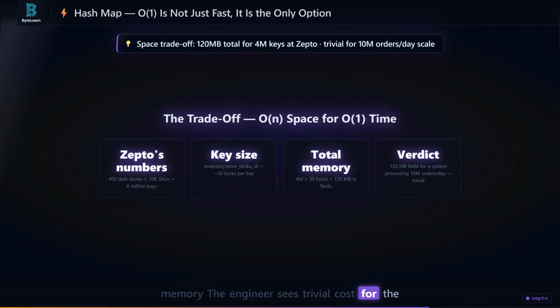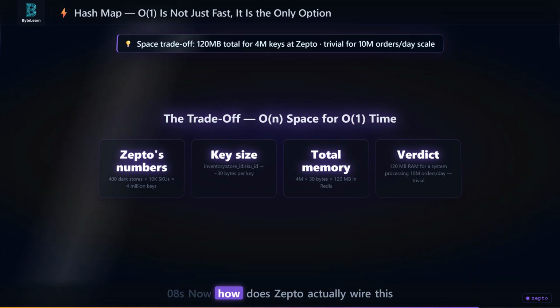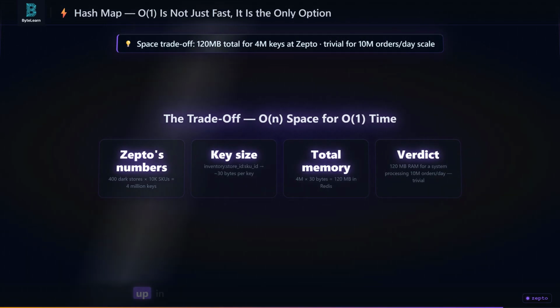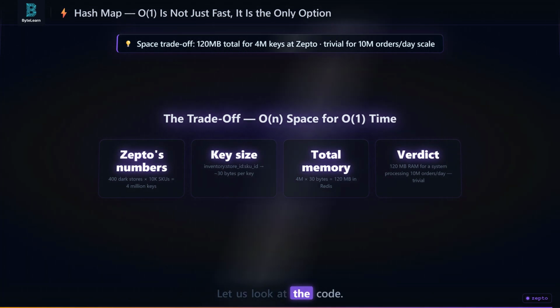The engineer sees trivial cost for the only structure that fits the latency budget. Now, how does Zepto actually wire this up in production to guarantee that 2 millisecond read? Let us look at the code.